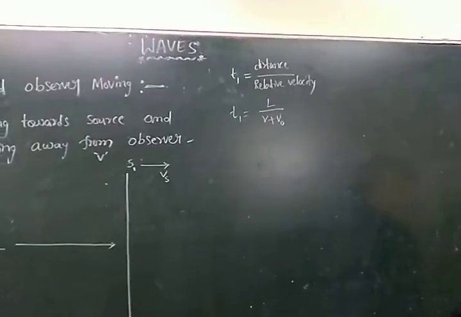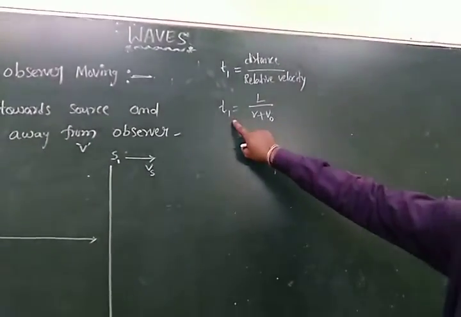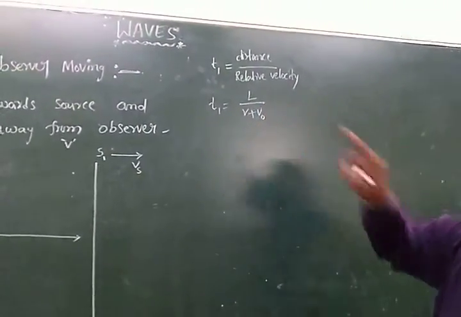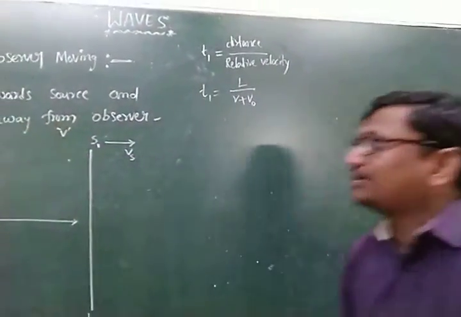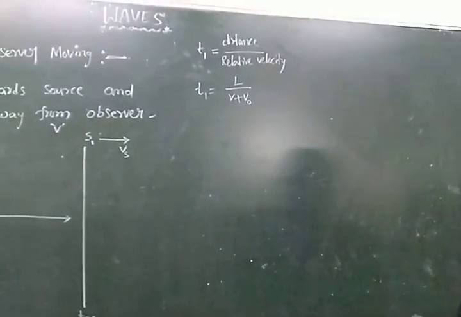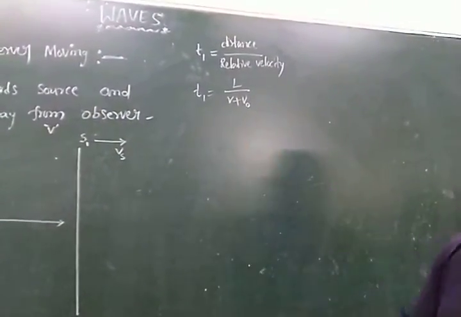Yesterday, in the previous class, we discussed this topic. The time is equal to distance by relative velocity. Relative velocity means the velocity of the sound with respect to the observer. So T1 is equal to L by V plus V0.